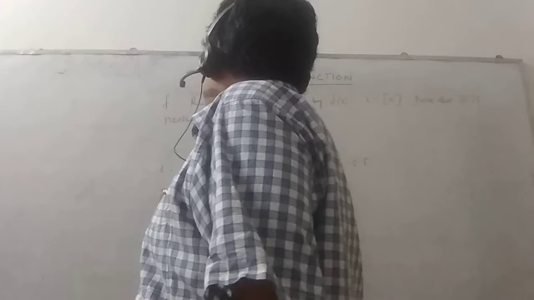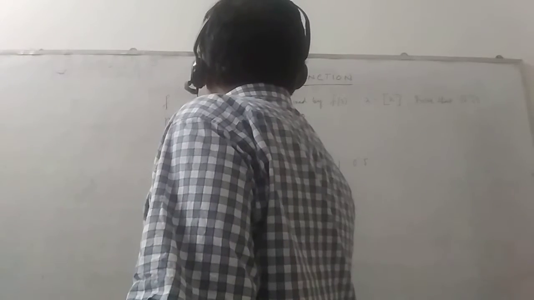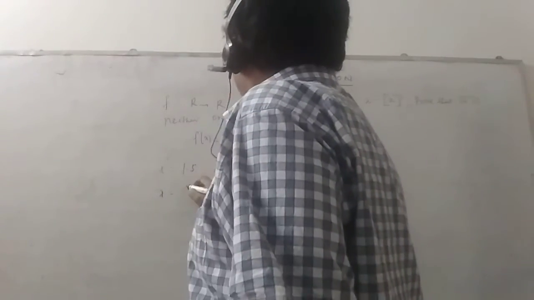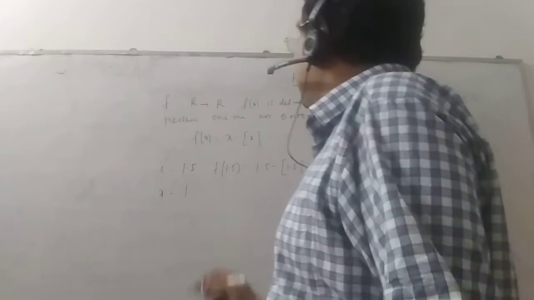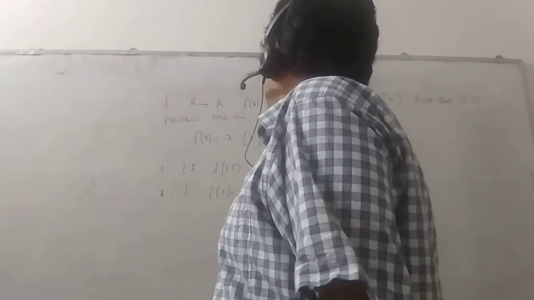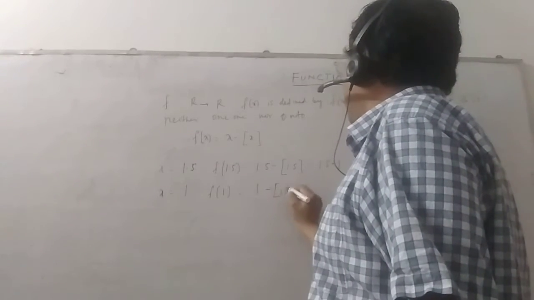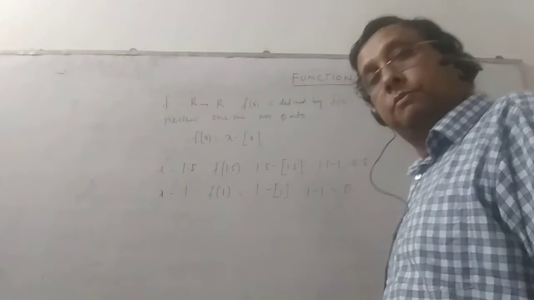Similarly, since it is real to real, I can take any value. If x is equal to 1, we get f of 1 equals 1 minus box 1, and this is 1 minus 1, equal to 0.